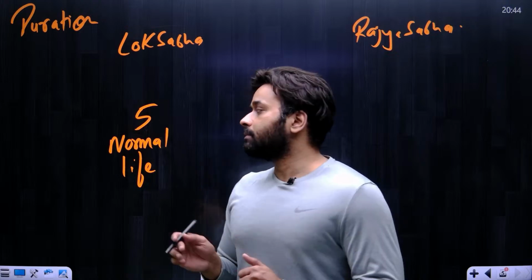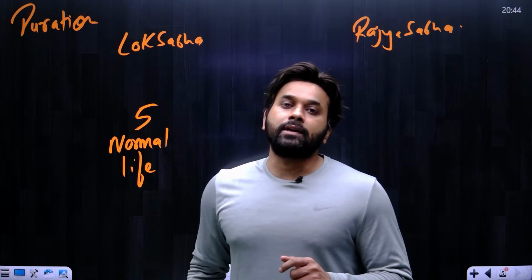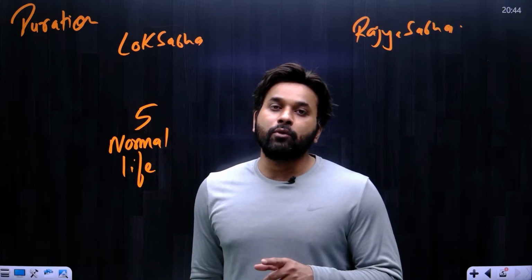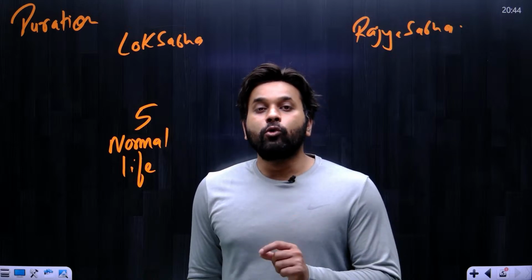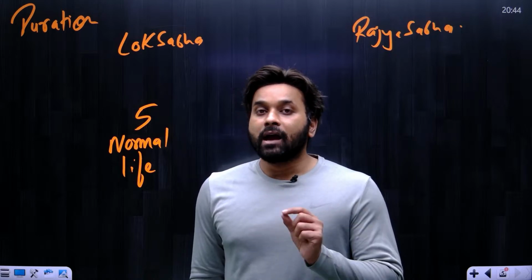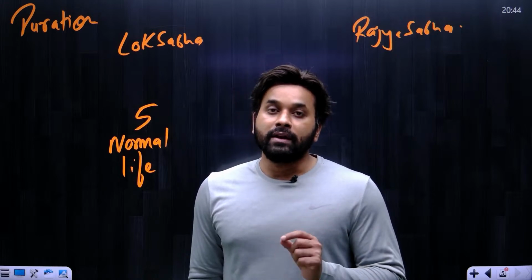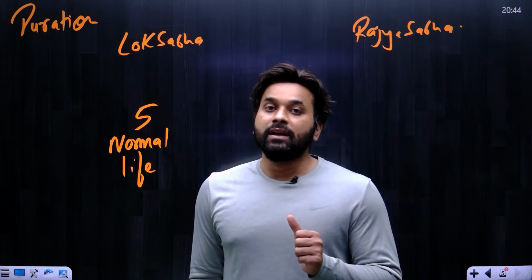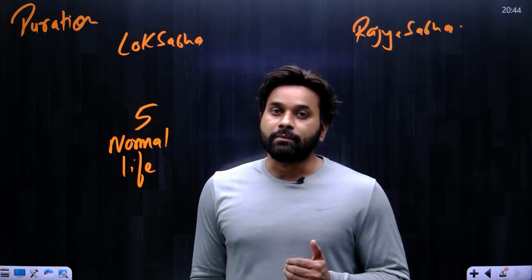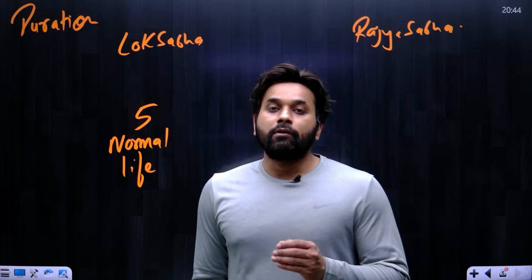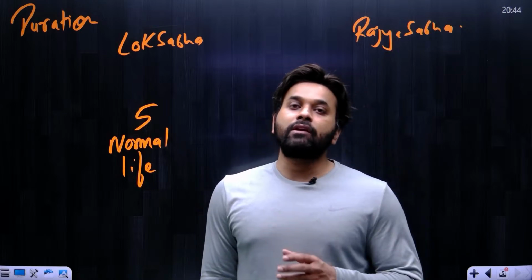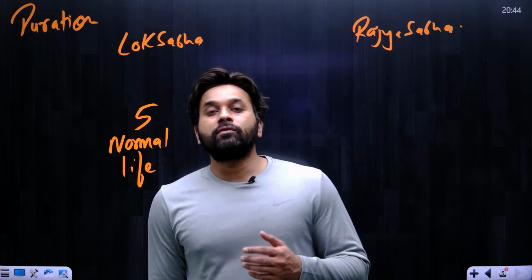Why so? Remember, we have already studied in the emergency provisions chapter that the life of Lok Sabha can be extended by a law of parliament during national emergency for 1 year at a time for any length of time. So it is possible for the government to extend the life of Lok Sabha beyond the period of 5 years.